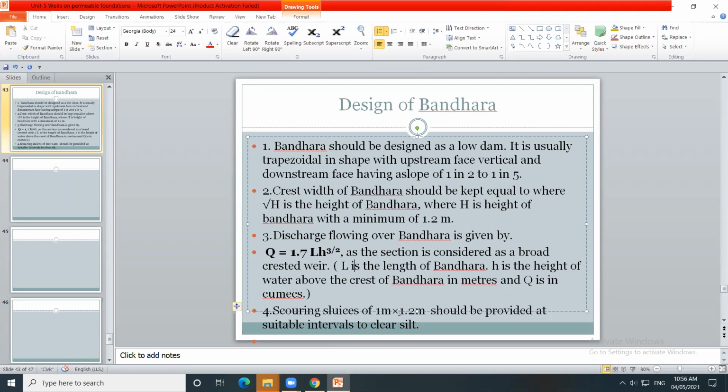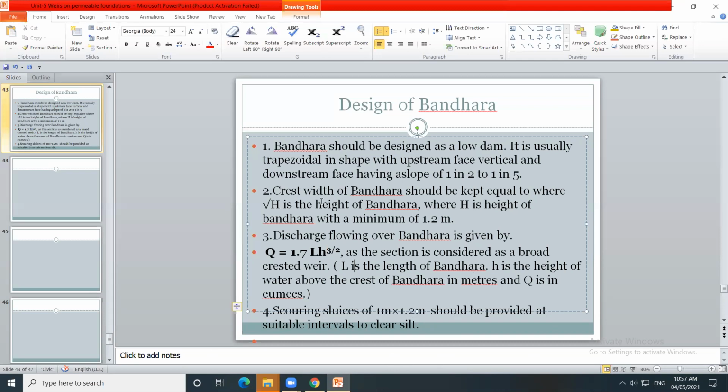And scouring sluices having size 1 meter by 1.2 meter. These scouring sluices are provided at regular, suitable intervals to clear the silt. If there is silt formation that may occur, that silt is removed through these scouring sluices provided within the weir, having size 1 meter by 1.2 meter.